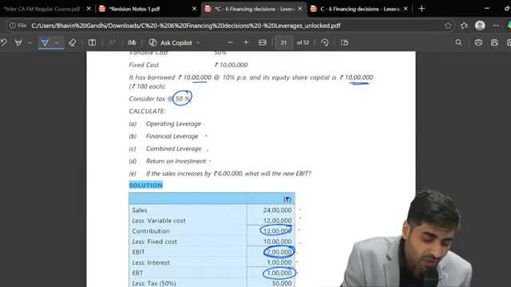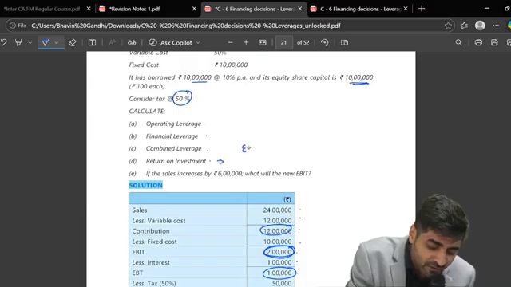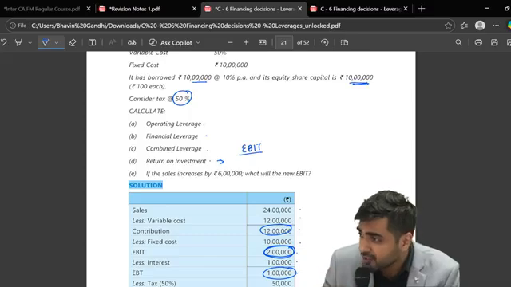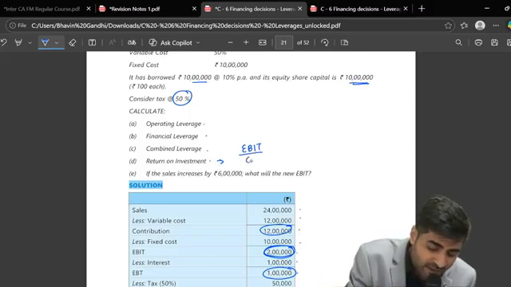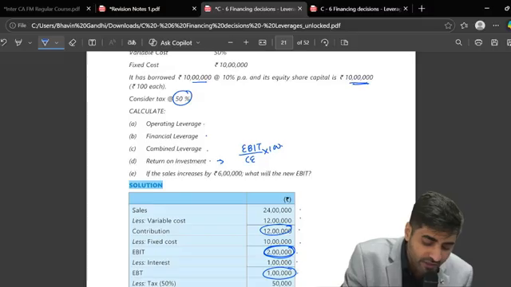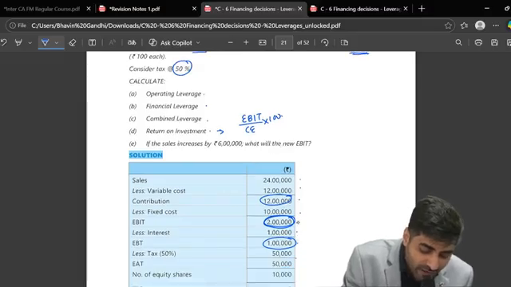Okay. What is return on investments? I have explained this to you earlier. Return on investment is nothing but return on your capital employed. What's the formula for the same? EBIT upon capital employed into 100. Do you have EBIT available? Come on, yes or no?